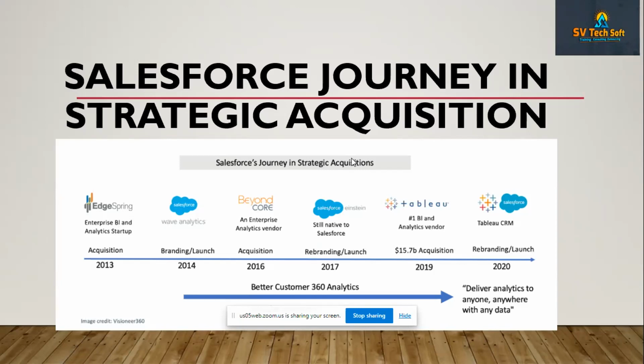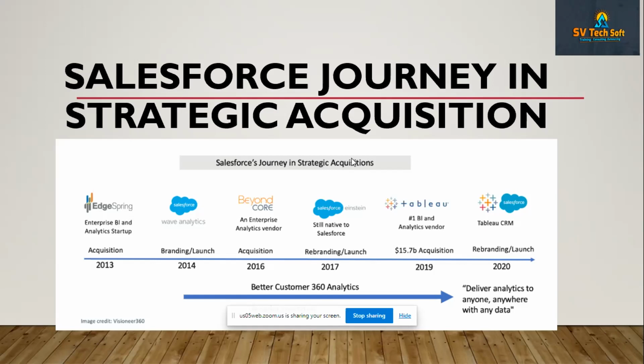In 2017, with the addition of some more features after the acquisition of Beyond Core, it became Salesforce Einstein Analytics, and finally, it acquired Tableau in 2019, and with some additional features of that, it got rebranded into Salesforce Tableau CRM, which we now call it.